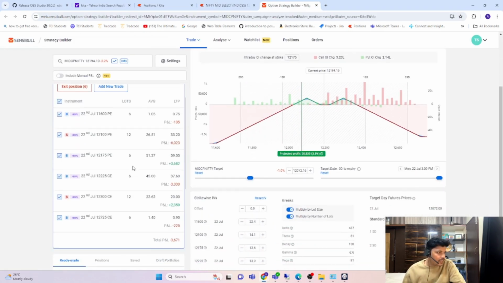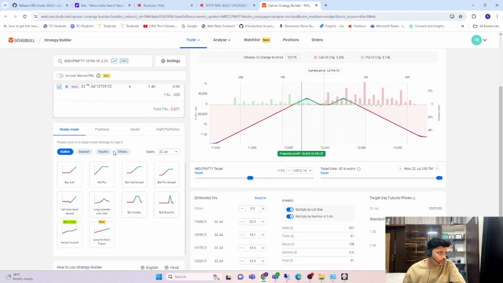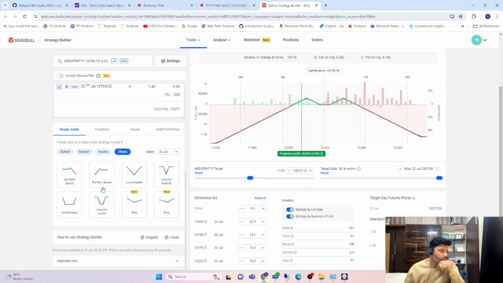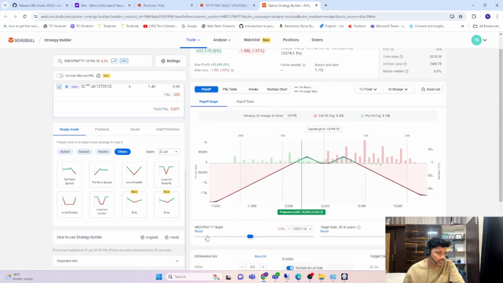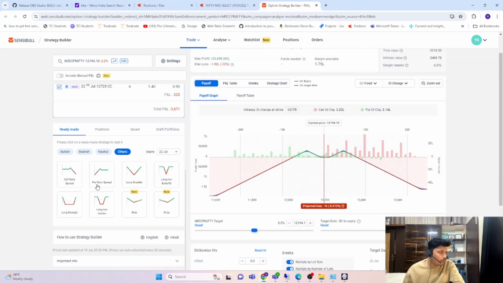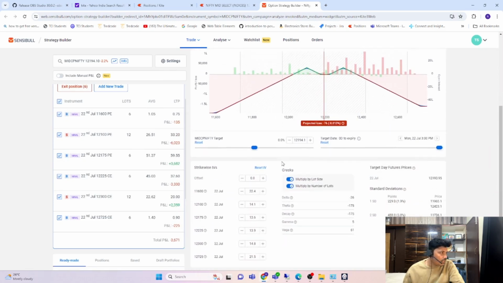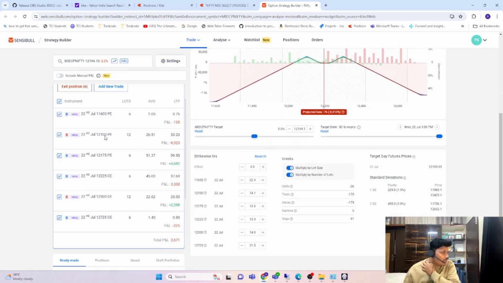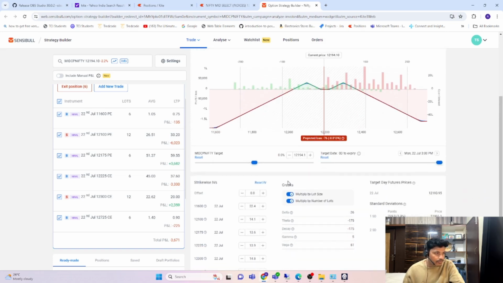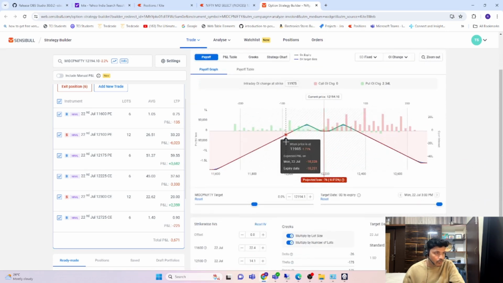What I did is I have done a combination of two strategies here. One is the put ratio spread as well as the call ratio spread. The logic is, I sold the 12,100 as well as the 12,200 with 900 quantities. Basically, this is how the payoff graph looks.